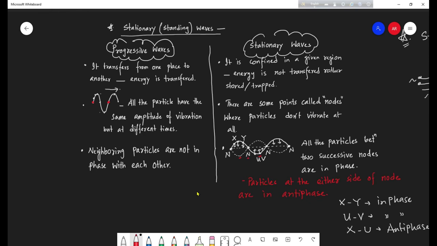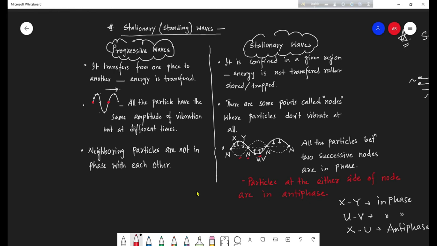Now you just have a look at the progressive wave that I drew in my second point, and I marked 2 points with red color, showing that these 2 points are in phase. If the wave is traveling towards right, then these 2 points are in phase. They have the same displacement, meaning right here zero displacement, they are in equilibrium, and by default all the particles in a wave will have the same speed. And right here additionally, these 2 particles are going to have the same direction of vibration.